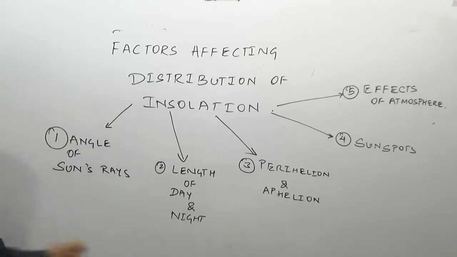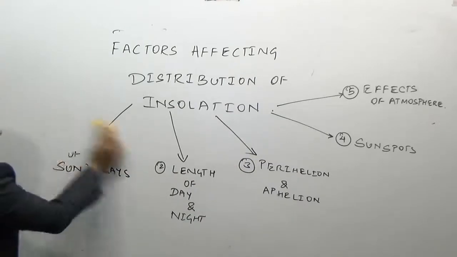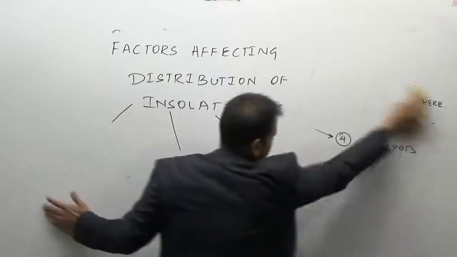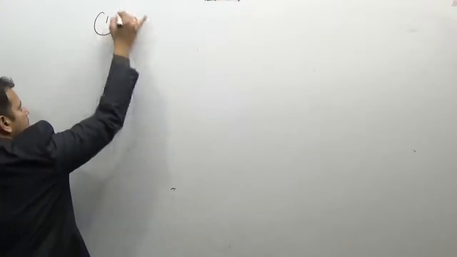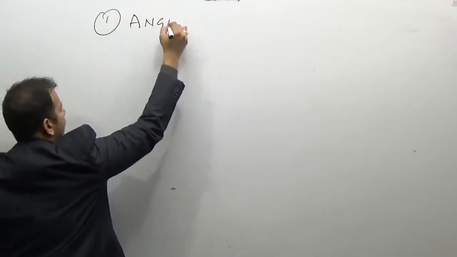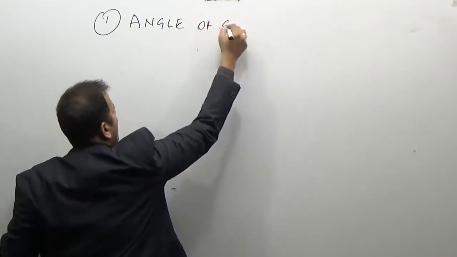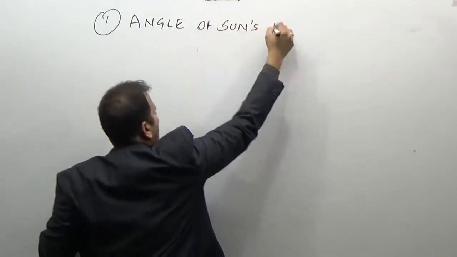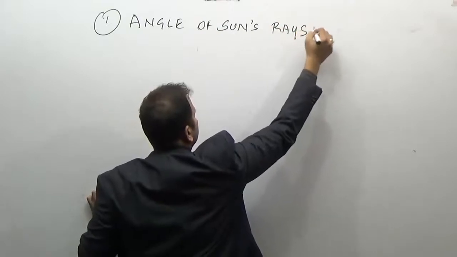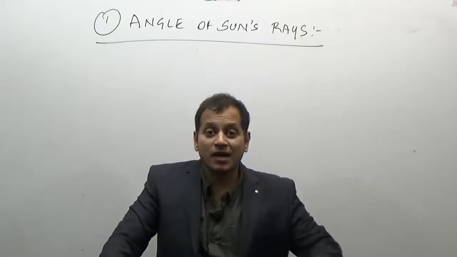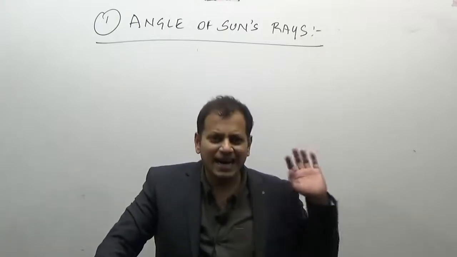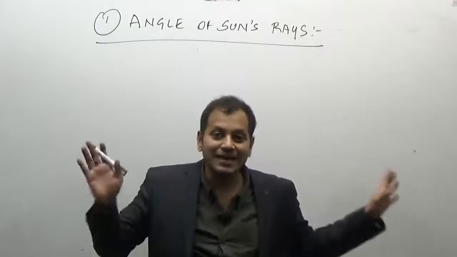Among the factors affecting the distribution of insolation, we'll first start with the first factor, that is, the angle of the sun's rays. Whether the sun's rays are more or less perpendicular or they are in a slanting, oblique position.